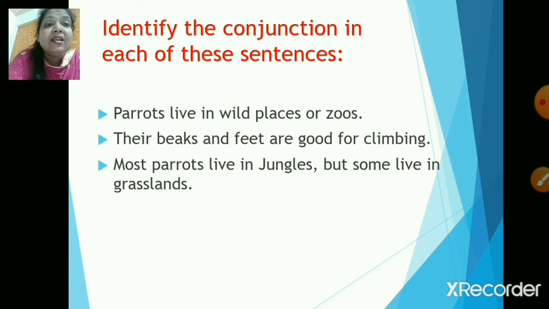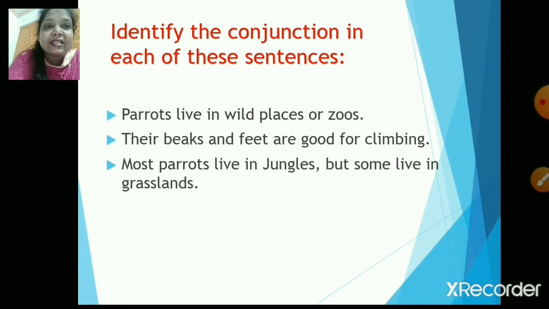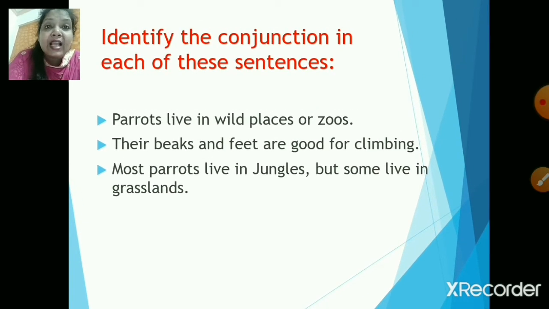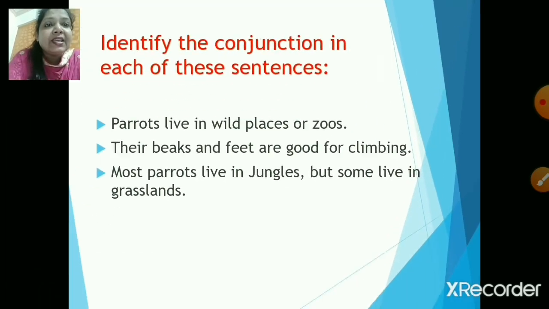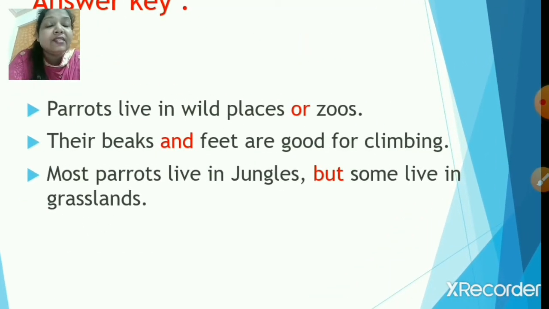Who can tell? Make sure that you write the answer in your book right now, and your teacher is going to tell you the correct answer. Let us quickly go to the answer key. The first sentence is, parrots live in wild places or zoos. So, "or" is your correct answer.